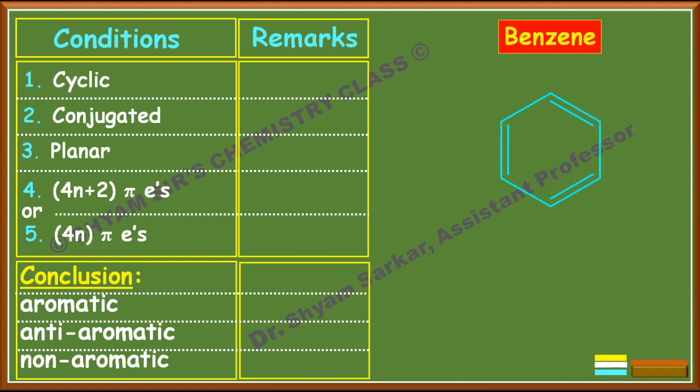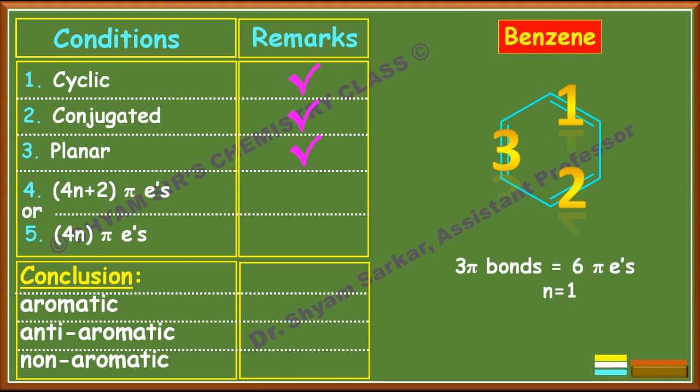Okay, so next example, see benzene. Benzene is cyclic, first cyclic, then conjugated. 3 double bonds are conjugated in a cyclic ring and all atoms are sp2 hybridized, so this is a planar structure. Now if you count the number of pi bonds, here 1, 2, 3 pi bonds, that means 6 pi electrons. If you put the value of n equal to 1, then it fulfills the fourth criteria, that means it has 4n plus 2 pi electrons. So this is an aromatic compound. So you will tick the aromatic section. So benzene is an aromatic compound. If you see, this is very simple. I think you can do the next molecule yourself.